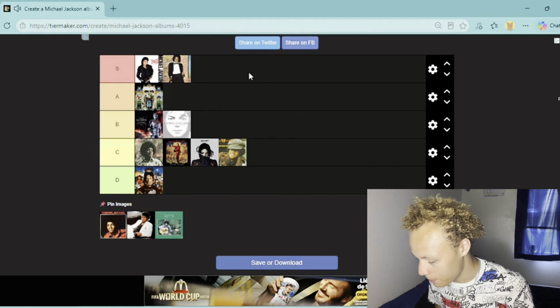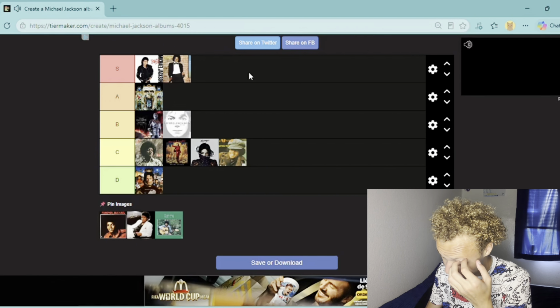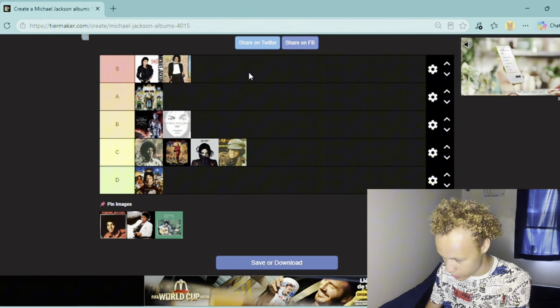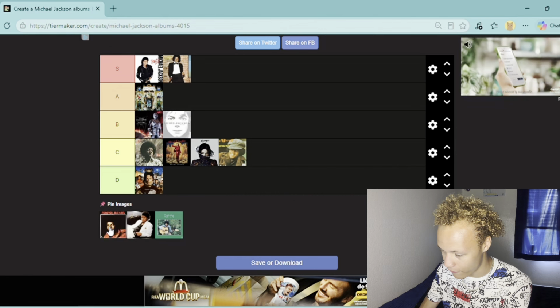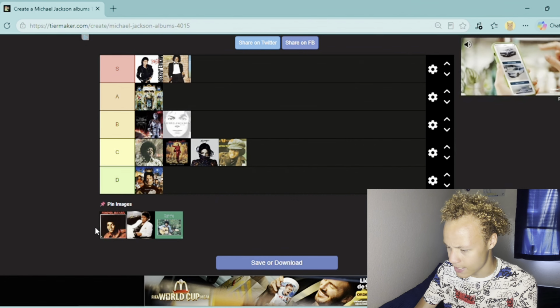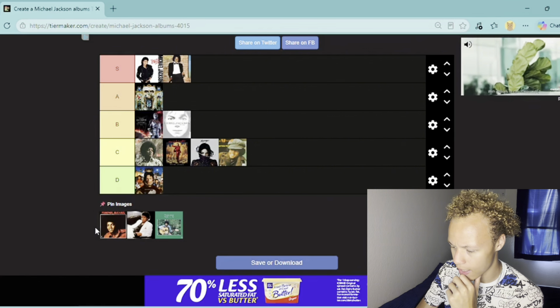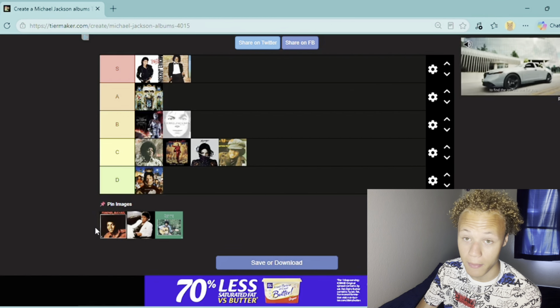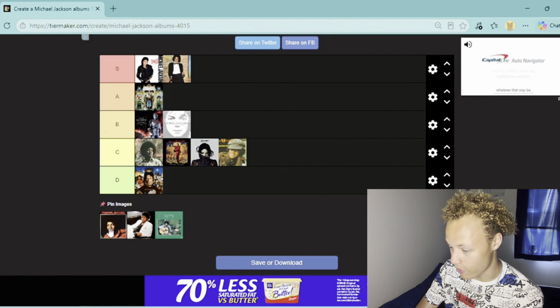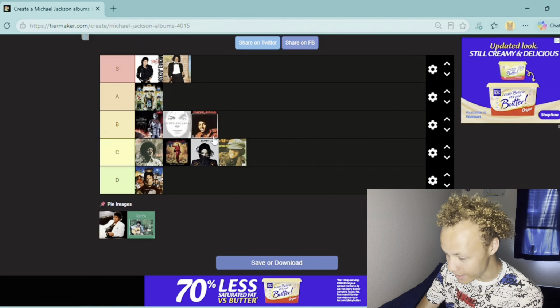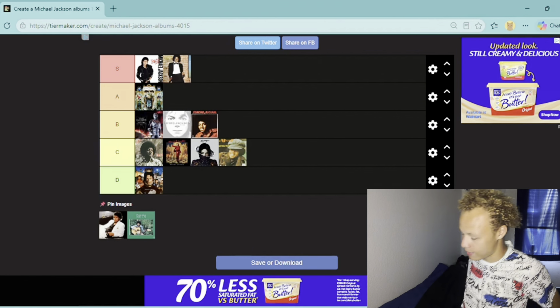Now, the next album, I'm actually quite surprised where I'm going to rank it. It's Forever Michael. This one came out in 1975, during his adolescent period when he was 16 years old. And you're going to be surprised where I'm going to rank this. Forever Michael is actually going to B tier. I was not expecting this.